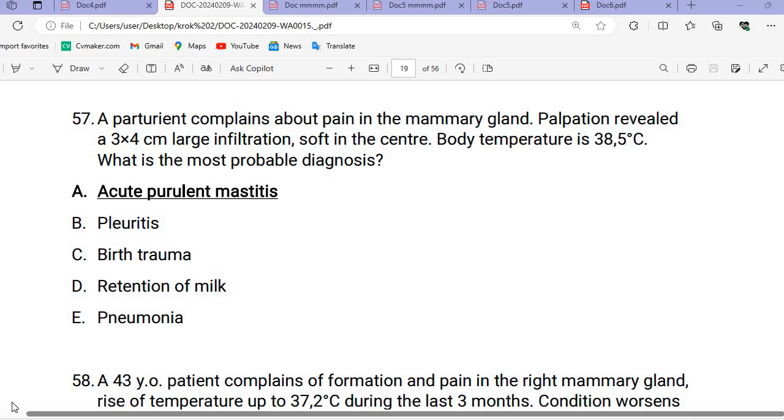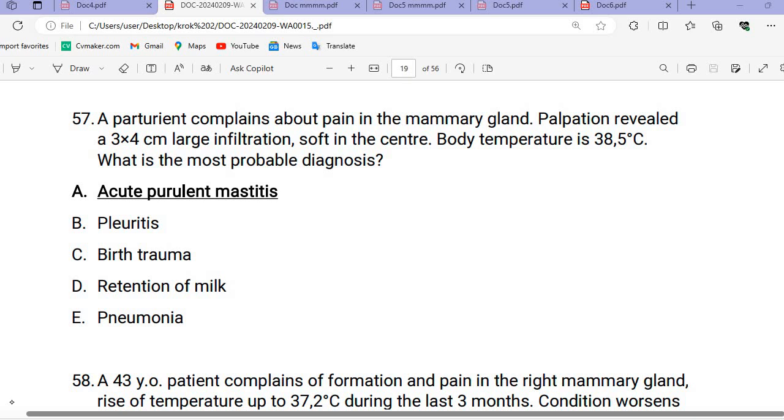Okay, so let's discuss question number 57. A patient complains about pain in the mammary glands. Palpation revealed a 3 by 4 centimeter large infiltration, soft in the center. Body temperature is 38.5 degrees Celsius. What is the most probable diagnosis?